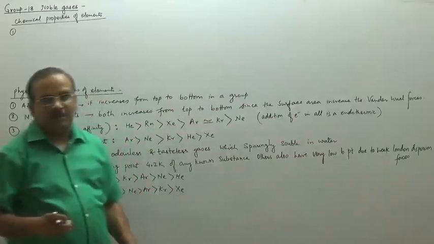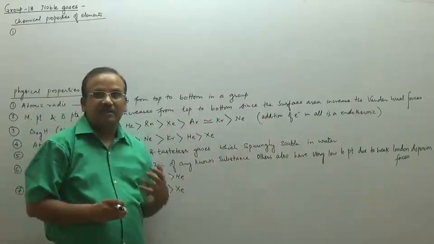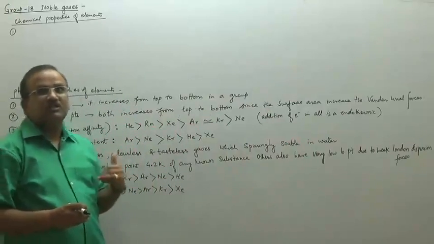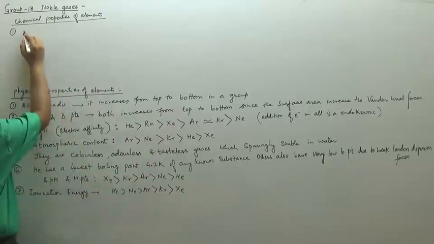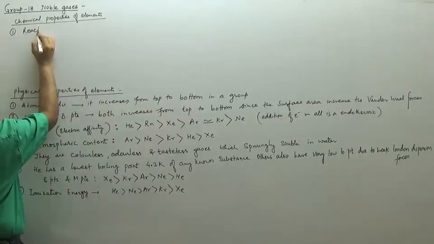For the chemical property, we can first write the reactivity. Radon is the most reactive of all of these. So I'll write the reactivity order of these gases.